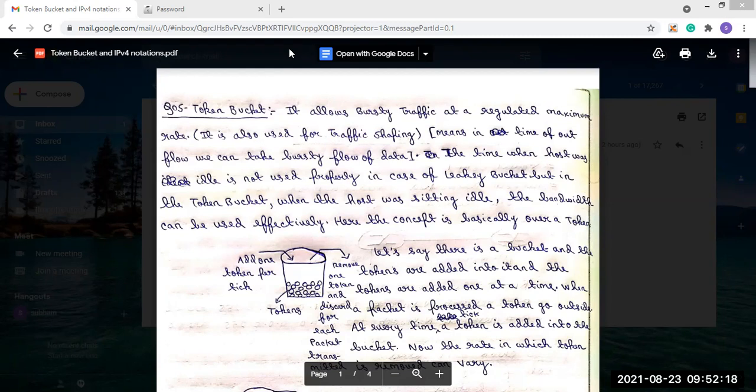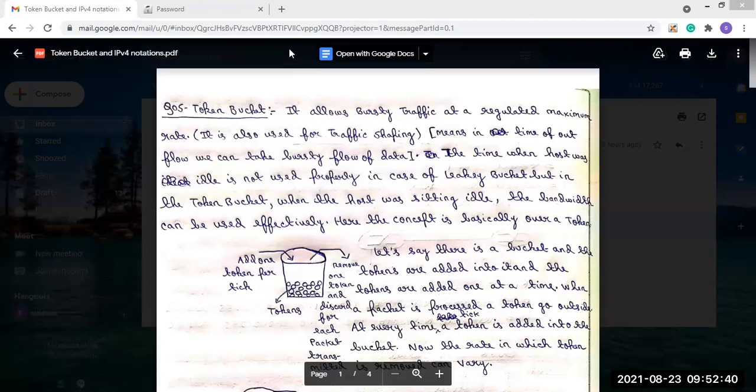Now, what is the purpose of the token bucket algorithm? It allows bursty traffic at a regulated maximum rate. That means at the time of the outflow, we can take a bursty flow of data.